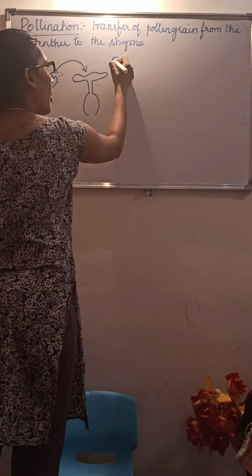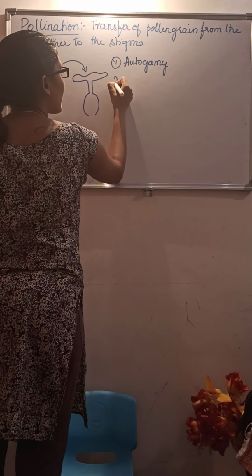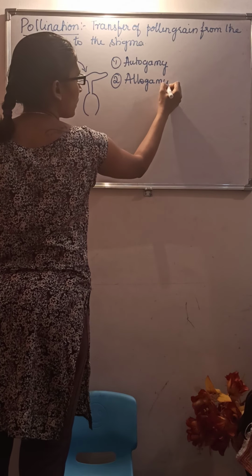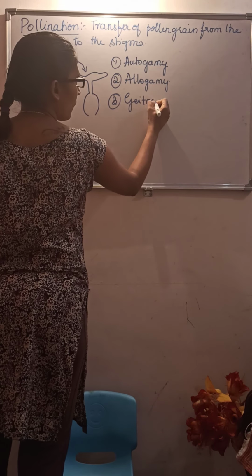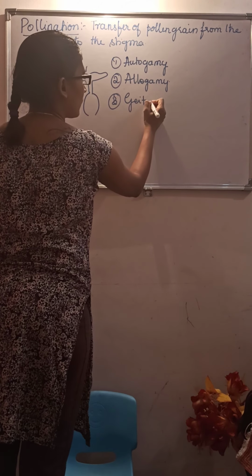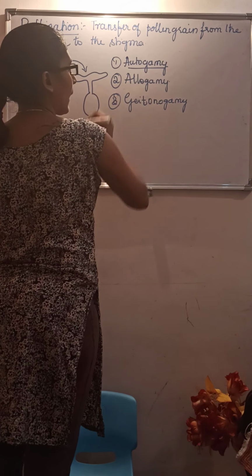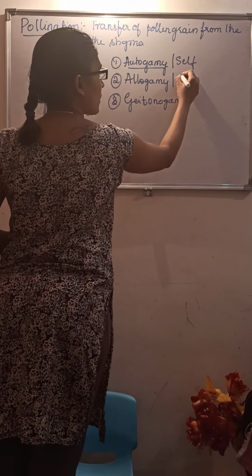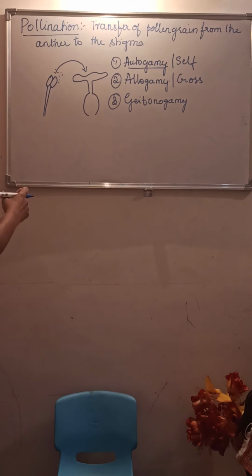The first one is autogamy, the second one is allogamy, and the third one is geitonogamy. Autogamy is also called self-pollination. Allogamy is also called cross-pollination. Geitonogamy is the other type of pollination. We will discuss them one by one.